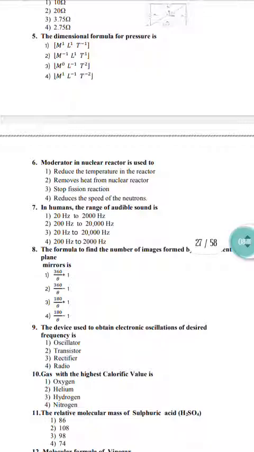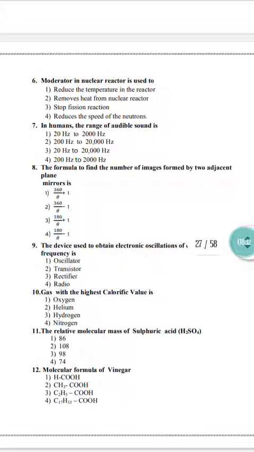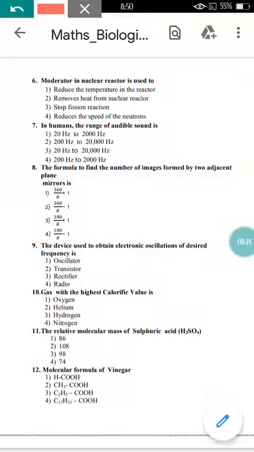Now come to question number 6 here. Moderator in a nuclear reactor is used to reduce the speed of the neutrons. So option 4 here is correct. In humans, the range of audible sound, as you know, is 20 hertz to 20 kilohertz, that is 20 hertz to 20,000 hertz.